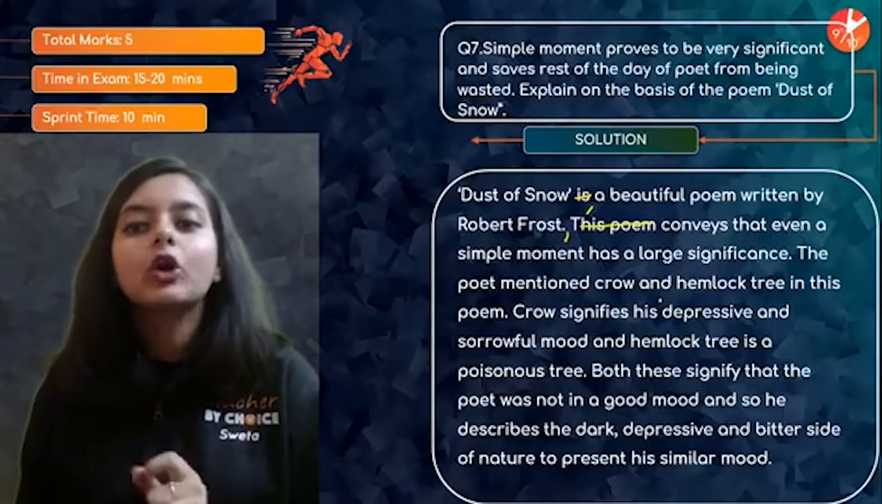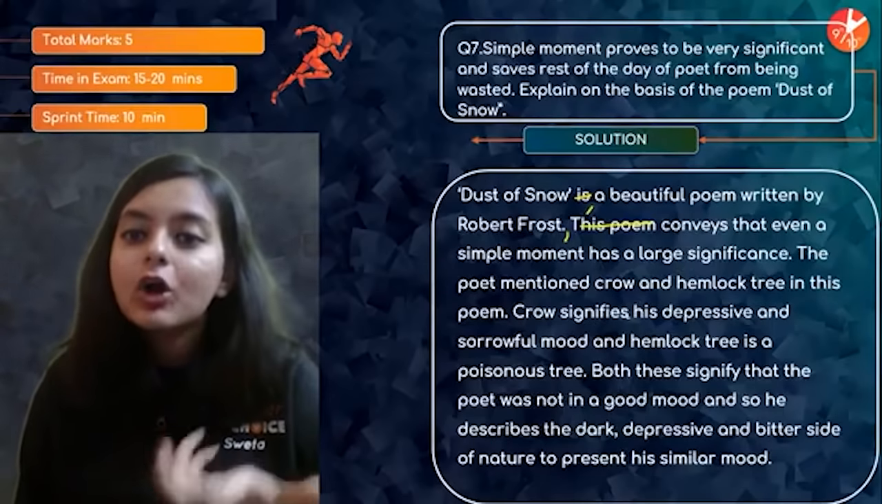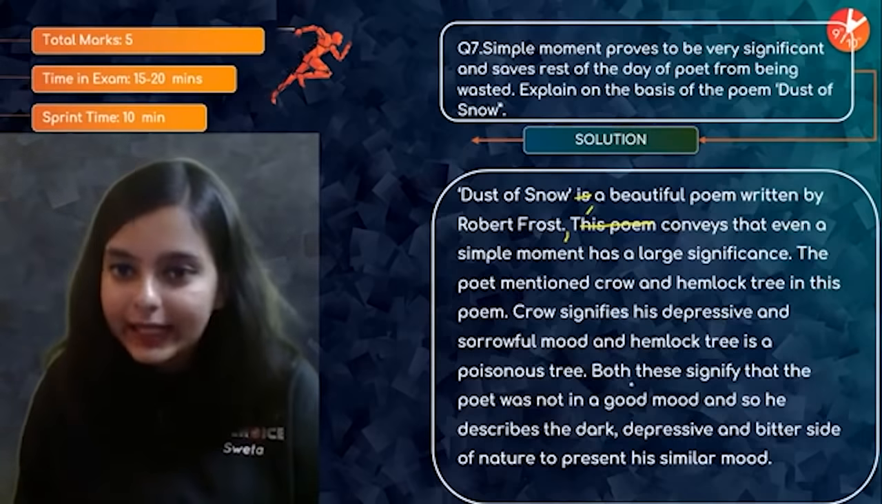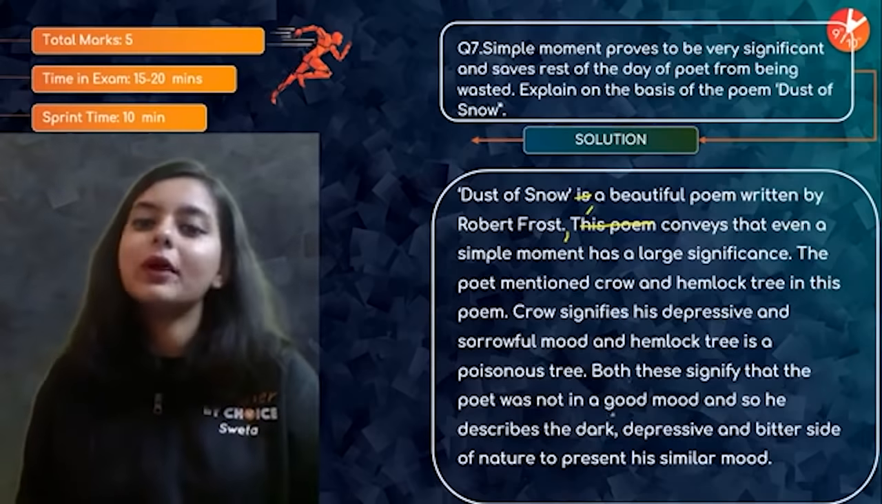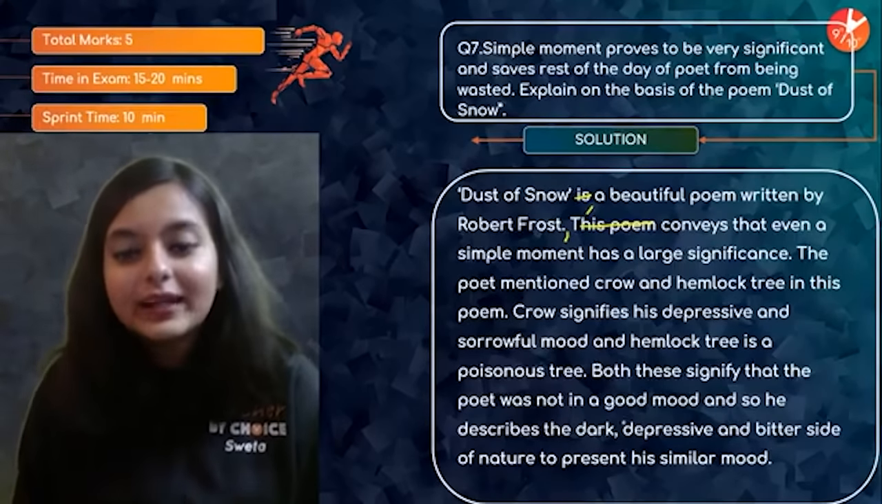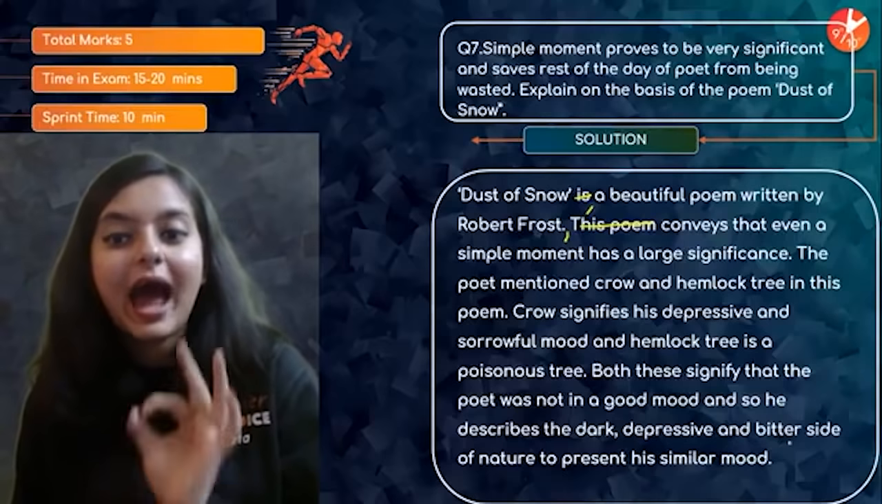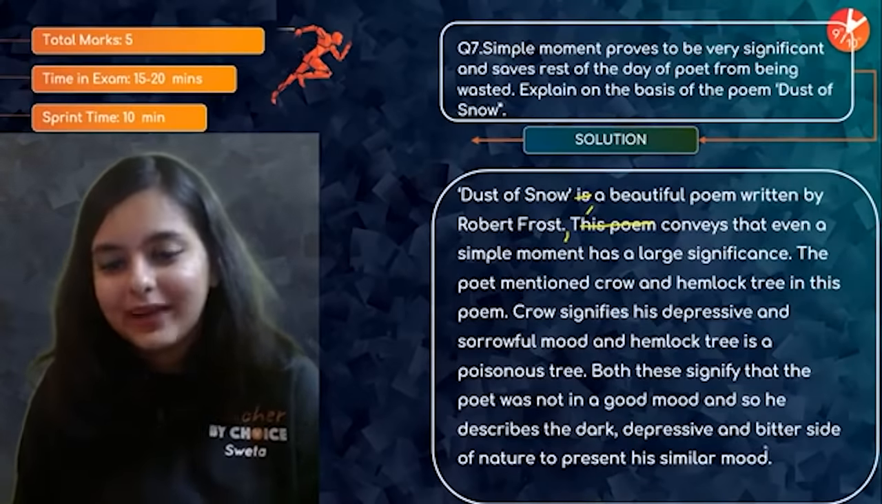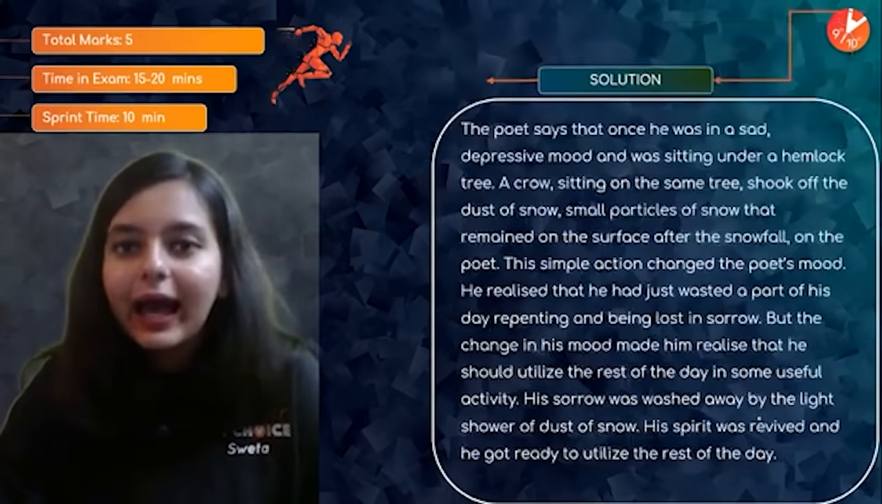The poet mentioned crow and hemlock tree in his poem. Crow signifies his depressive and sorrowful mood, and hemlock tree is a poisonous tree. Both these signify that the poet was not in a happy mood, right? And so he describes the dark, depressive, and bitter side of nature to present his similar mood, right? Which I have already explained.